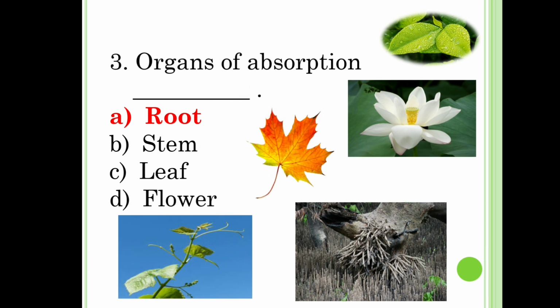Third one, organs of absorption. Option A, root. Option B, stem. Option C, leaf. Option D, flower. From these four, which is the organ of absorption? It is option A, root.